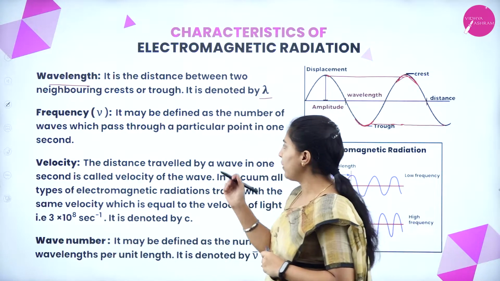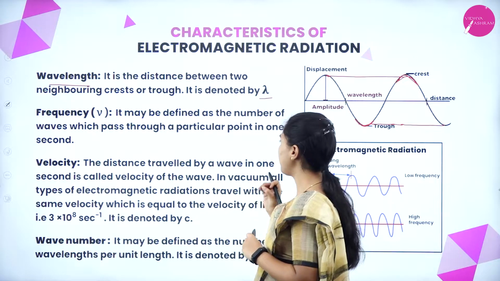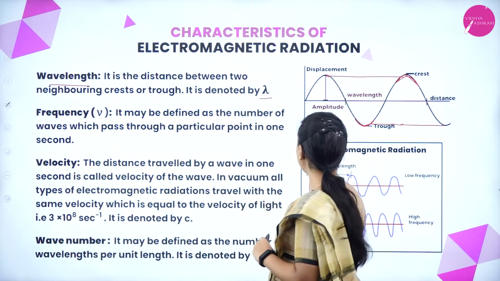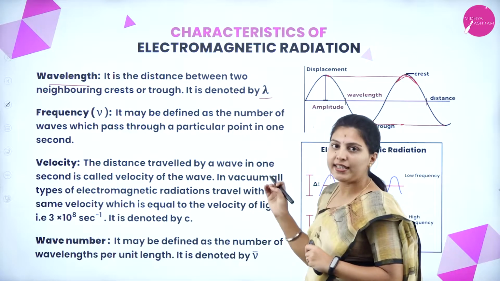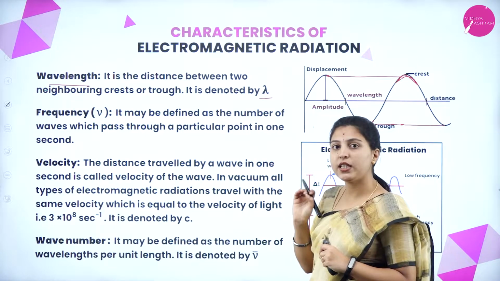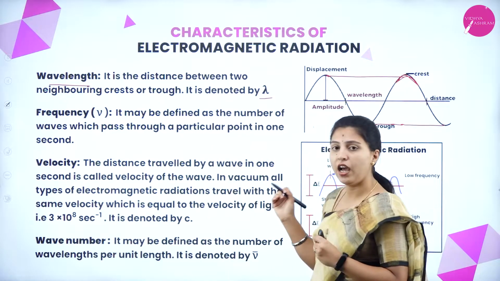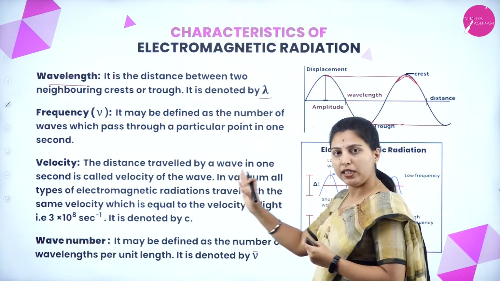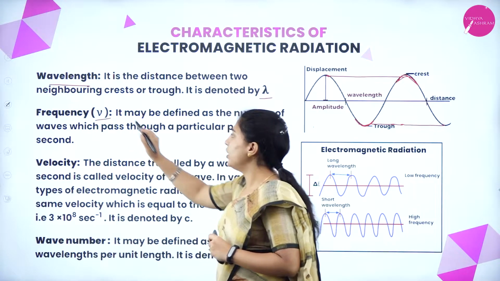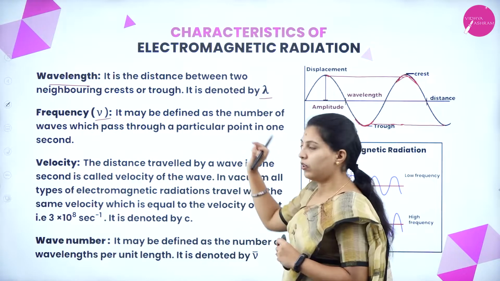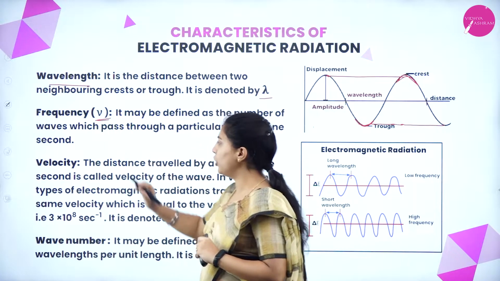Next, frequency may be defined as the number of waves which pass through a particular point in 1 second. If there is a point here, how many waves will reach or pass it in 1 second, this we call frequency. It is designated as nu. It looks like a V but a little bit tilted, so we call it nu.